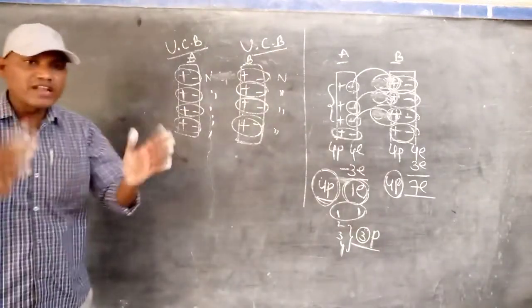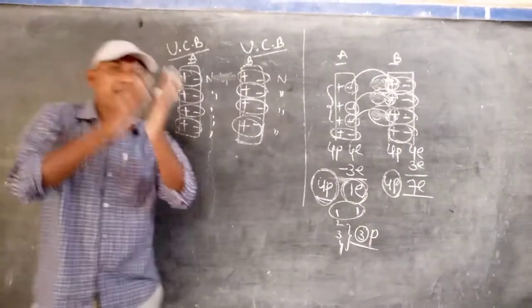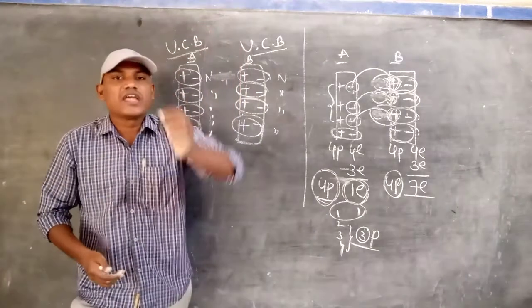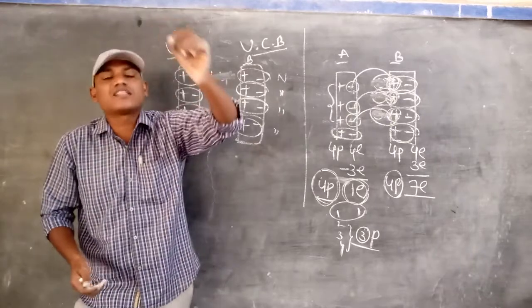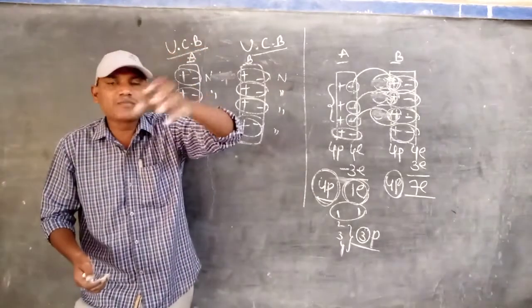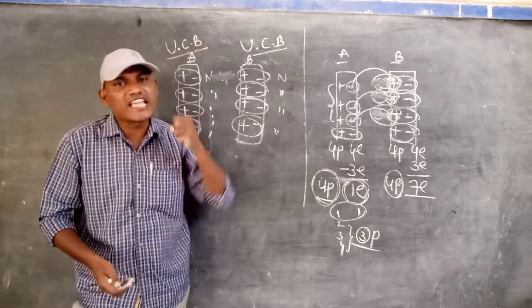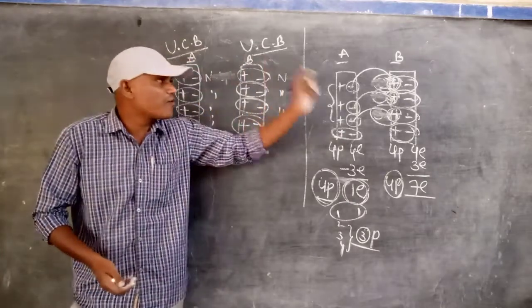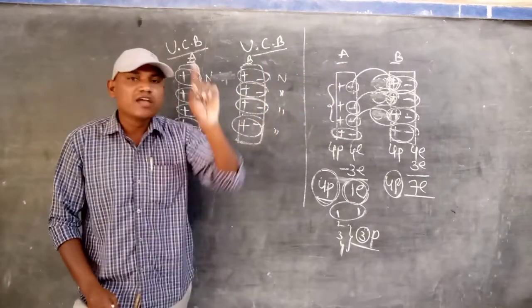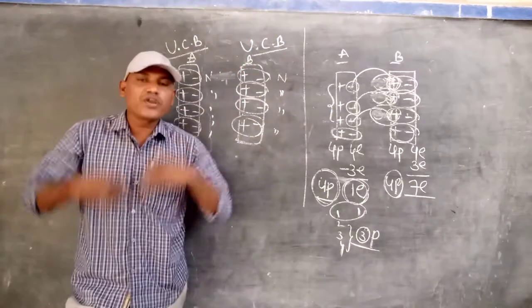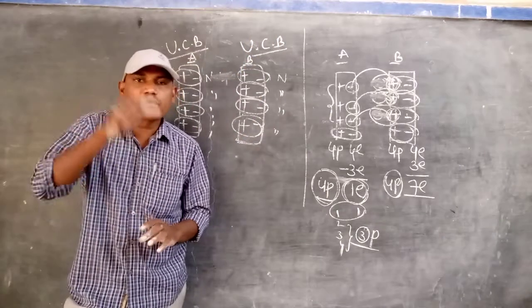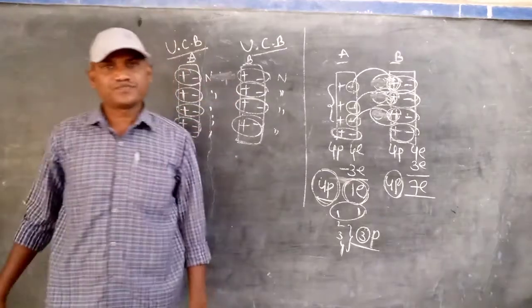Listen very carefully. When two bodies are rubbed against each other, electrons are transferred from the surface of one body to the surface of the other. The body that takes the electrons acquires a negative charge, because excess electrons are present in that body. The body that loses the electrons acquires a positive charge.